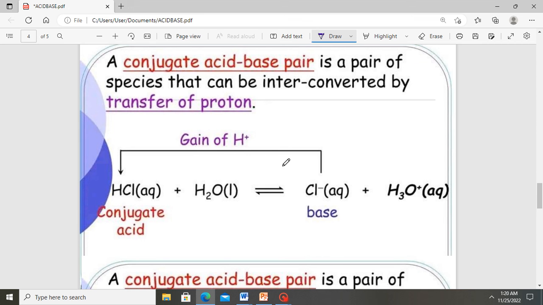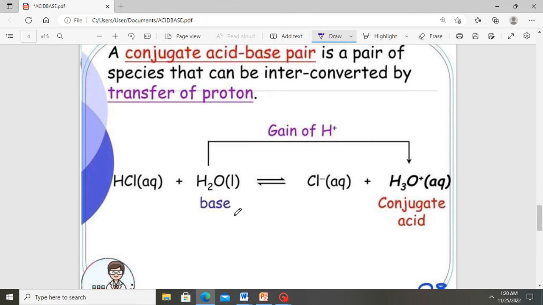So here, between this chlorine ion and HCl, they can be interconverted by proton transfer, either gain of the proton or losing of the proton. In the same way, there can be interconversion between the water molecule and hydronium ion. So these two are conjugate acid-base pairs.